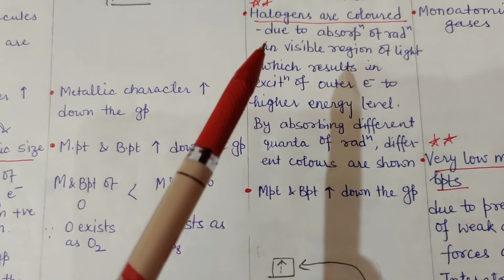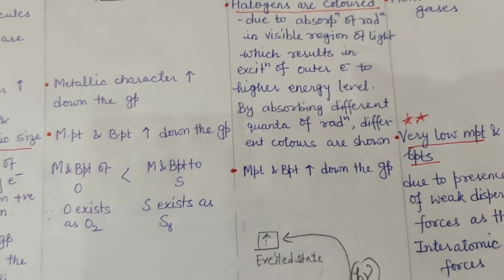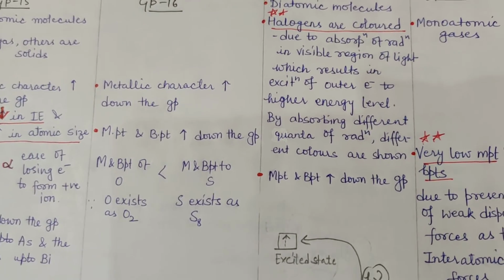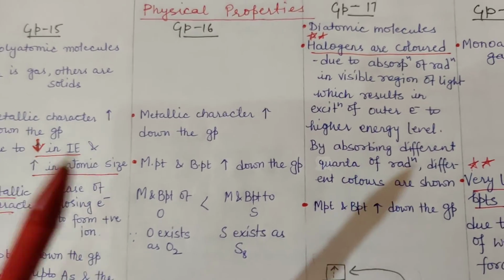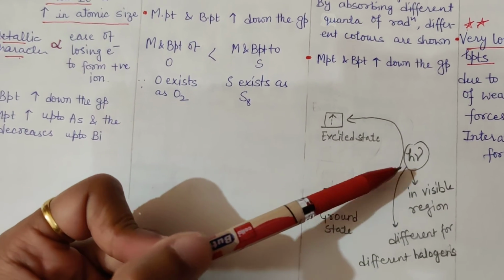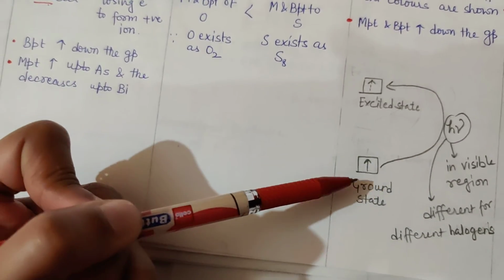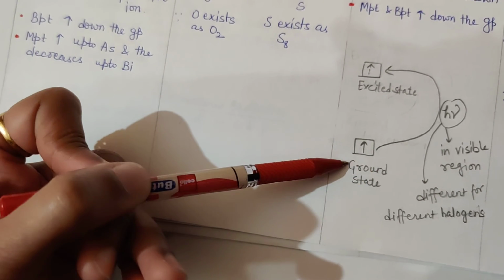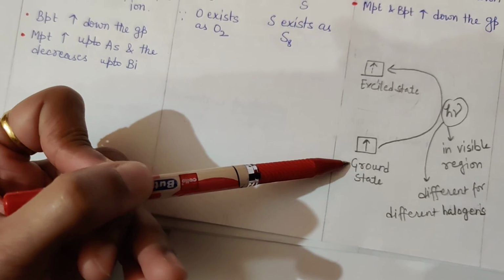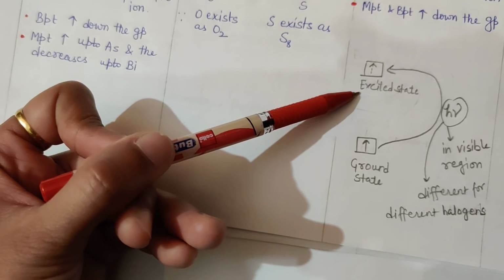The explanation is given here, right? Halogens show color due to absorption of light in visible region of light, which results in excitation of outermost electrons to higher energy level.